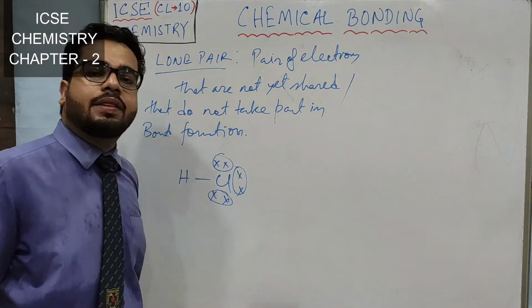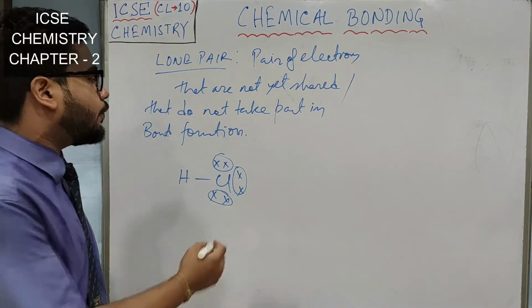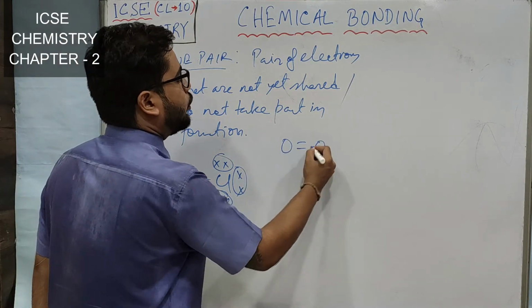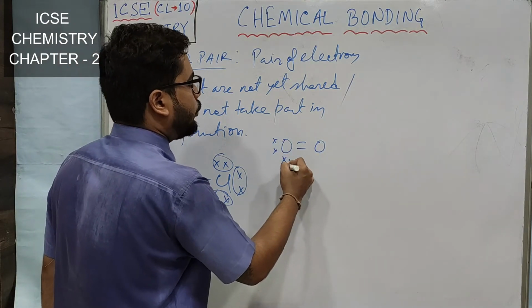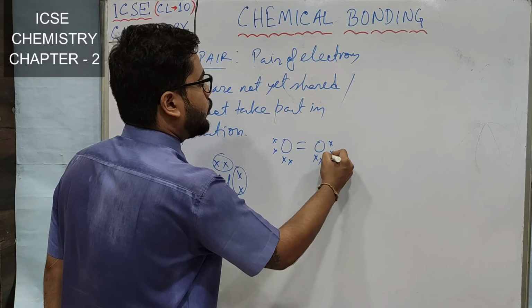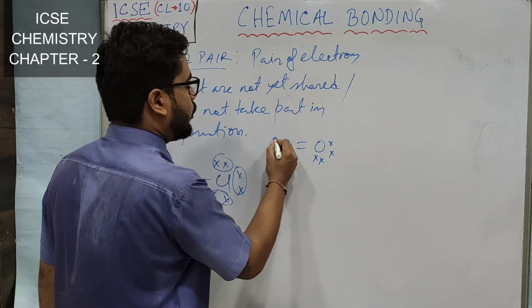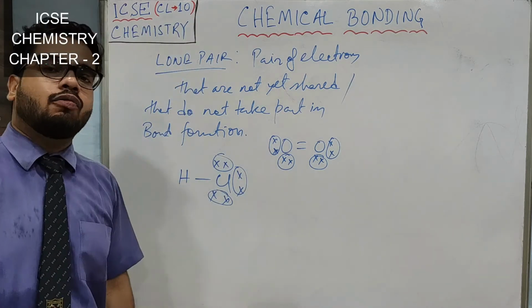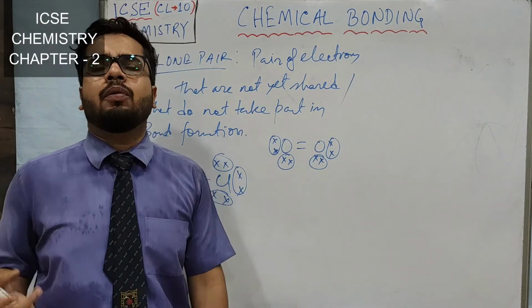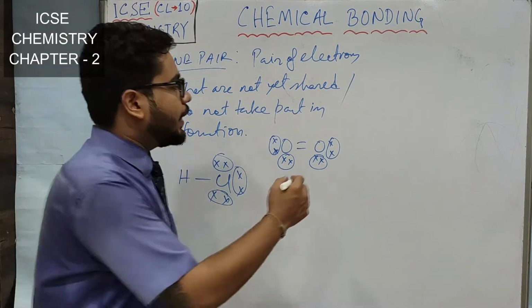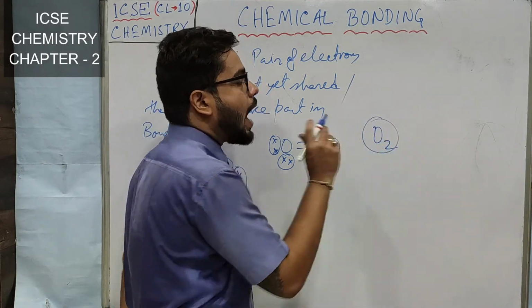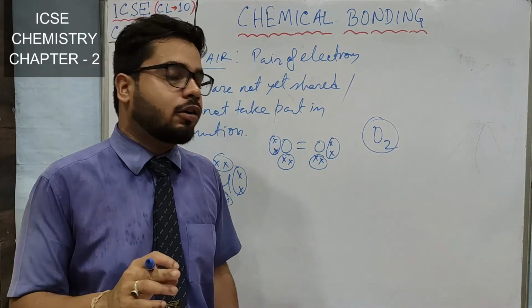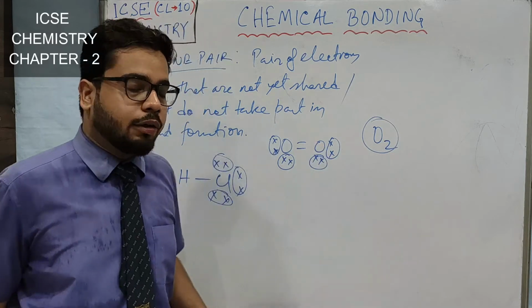I am giving you more examples where you will get to see the lone pair of electrons. Say in oxygen molecule. I have shown you there are two lone pairs of electrons on each oxygen. Now if I ask you one question, how many lone pairs of electrons are present in one O2 molecule?